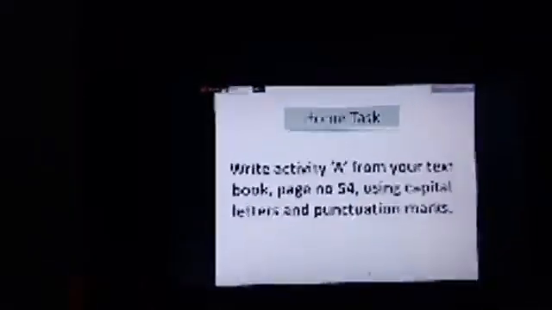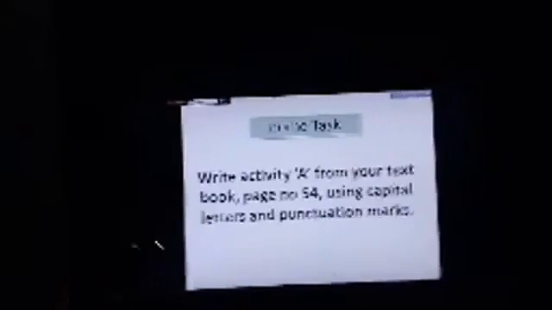So dear student, today we have learned about the use of capital letters and some punctuation marks.